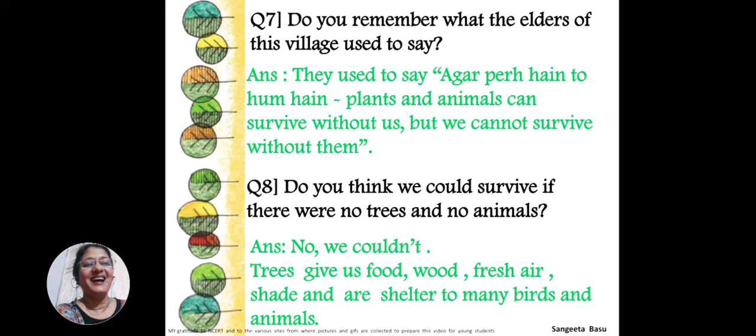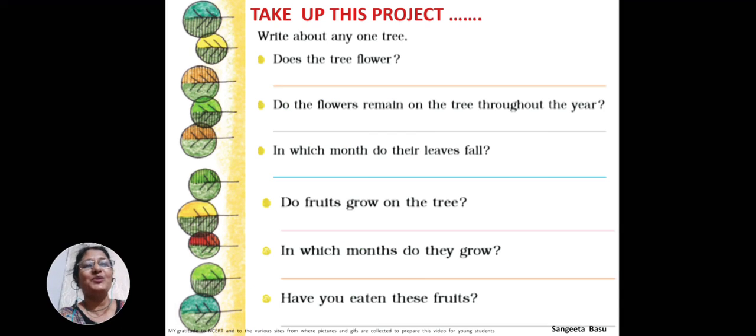Trees give us food, wood, fresh air, shade and shelter to many birds and animals. Similarly, even the animals are also very useful. We get the flesh, the milk, the wool, isn't it? And animals are used for different work also, like pulling the carts or carrying the loads also.